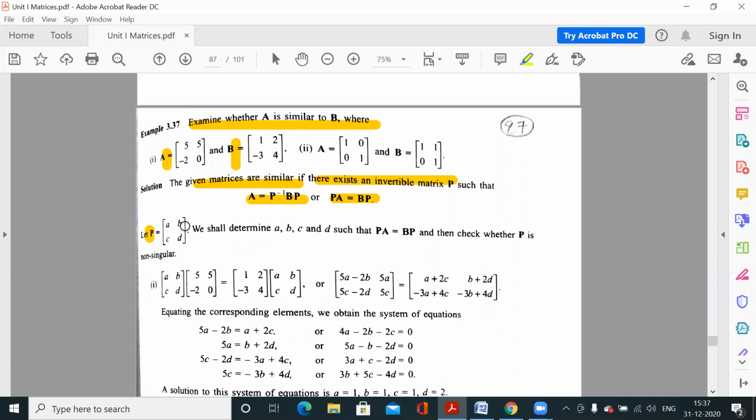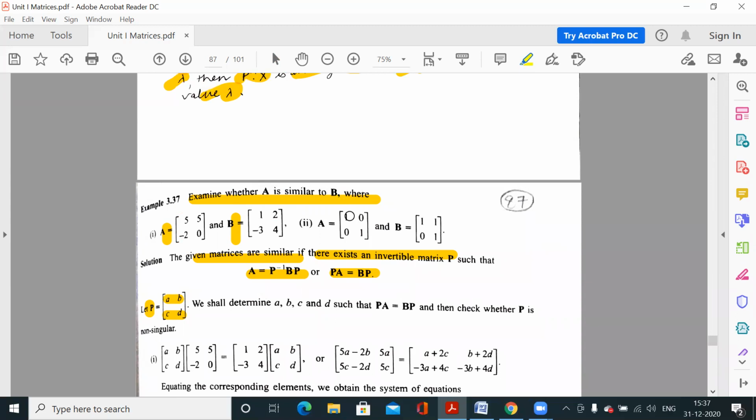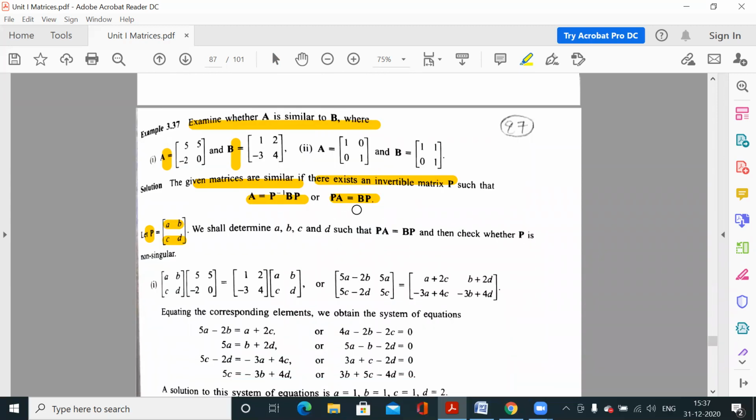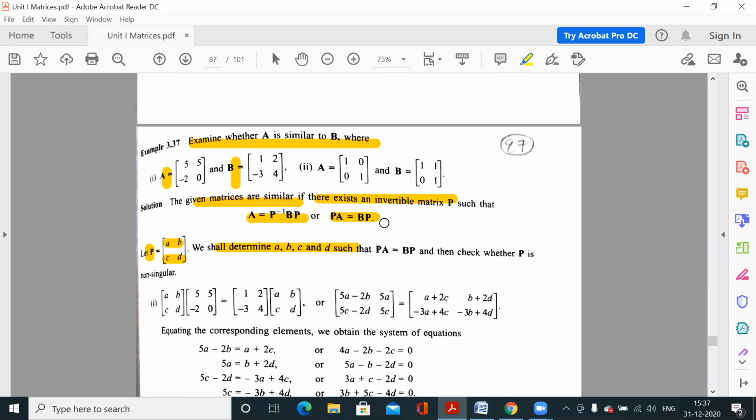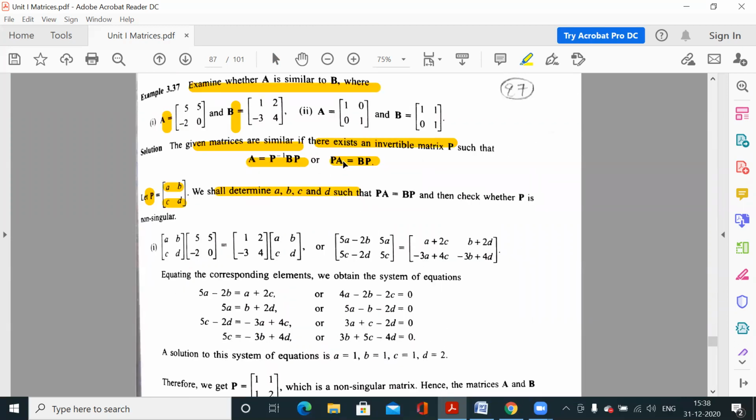So suppose the P matrix is a, b, c, d. Now we have to find the values of a, b, c, d, because we have to check whether A is similar to B. That means we have to check whether there is a matrix P such that PA is equal to BP. So we are finding out what P is. Since we have to satisfy this condition, we will use this definition: PA is equal to BP.